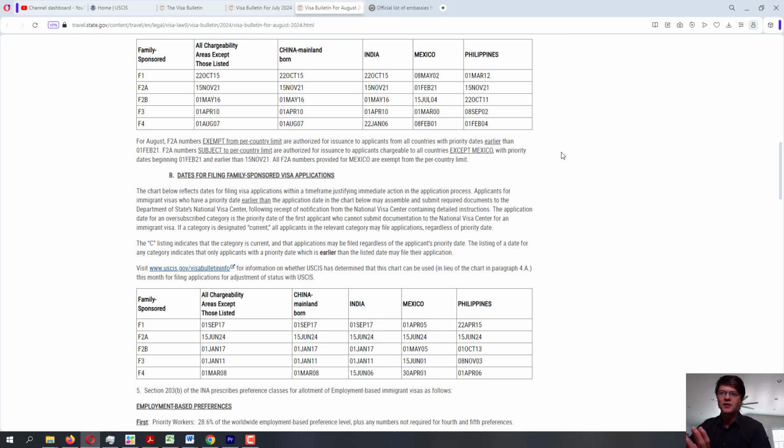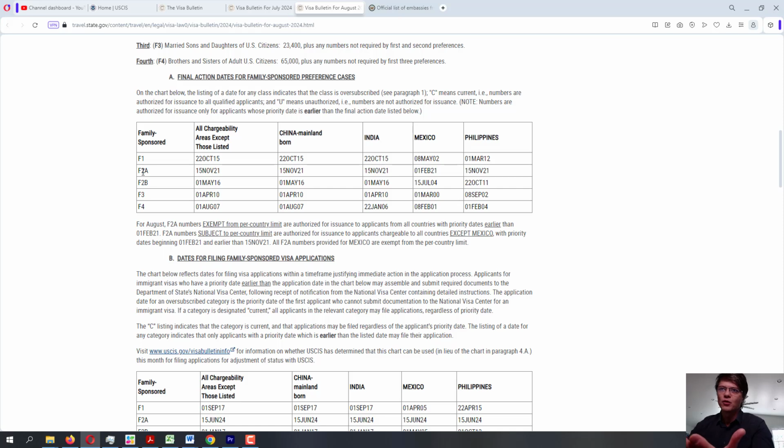It's somewhat good news for people in the F2A category and F3 category who are not documentarily qualified yet. You can expect your NVC portal opening up a bit sooner. But still at the end of the day, there is no movement for graph A, for the availability of the immigrant visas for the priority dates becoming actually current. So still, yeah, it's quite unfortunate.